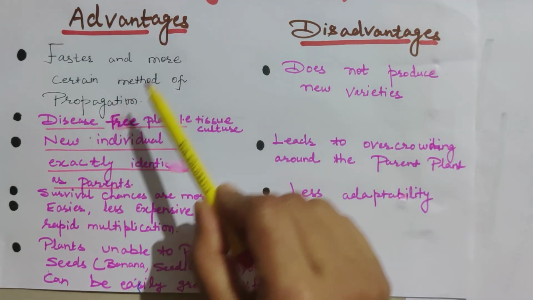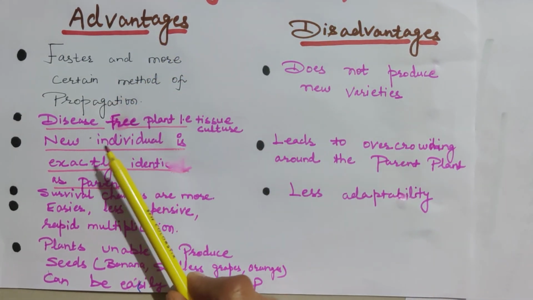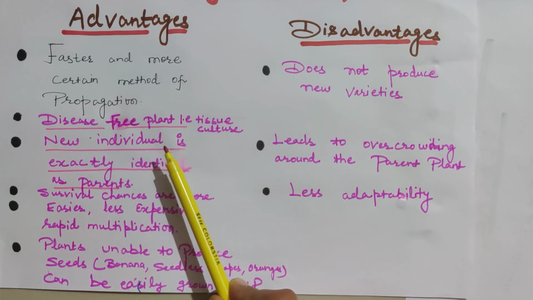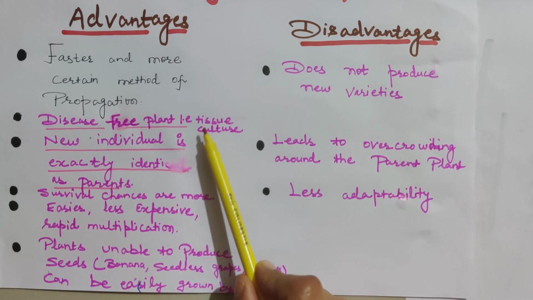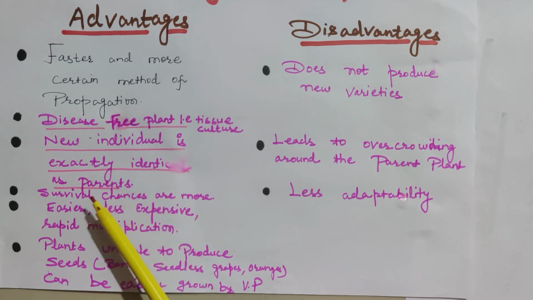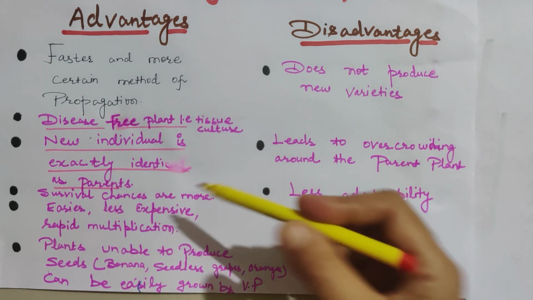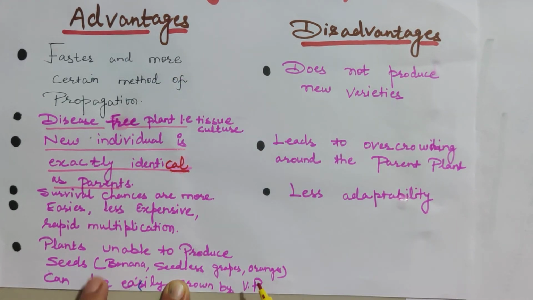So comparatively this is a less time consuming process, and with the help of vegetative propagation we can produce disease free plants. That is a method which we are going to discuss later on, tissue culture. The new individual is exactly identical to its parent. They are genetically and morphologically an exact copy of their parent. Survival chances are more, and it is an easier, less expensive process. There is a rapid rate of multiplication.